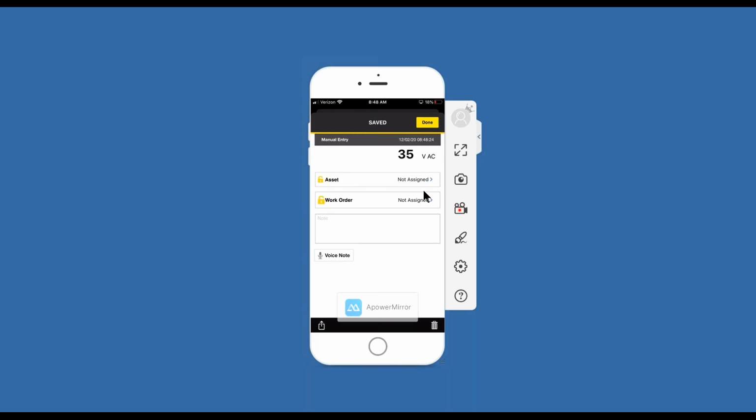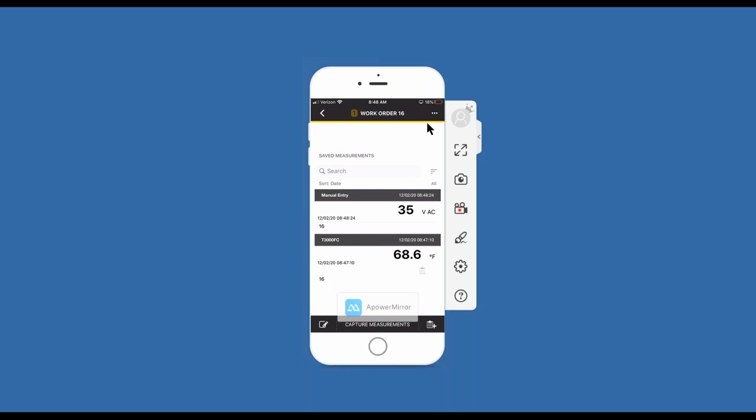And here again, I can assign it to an asset. And I can click the done button. And you can see that it's got now these two readings, my temperature reading from my T3000 and the manual entry that I just made using the electronic keyboard. So now let's say I'm done with all the information I needed to do for the work order. So I'm going to click the back button here.